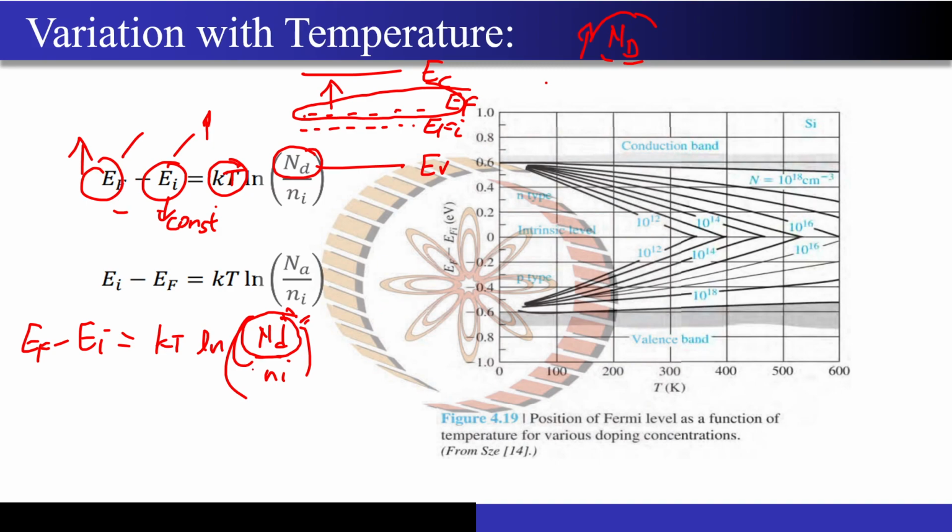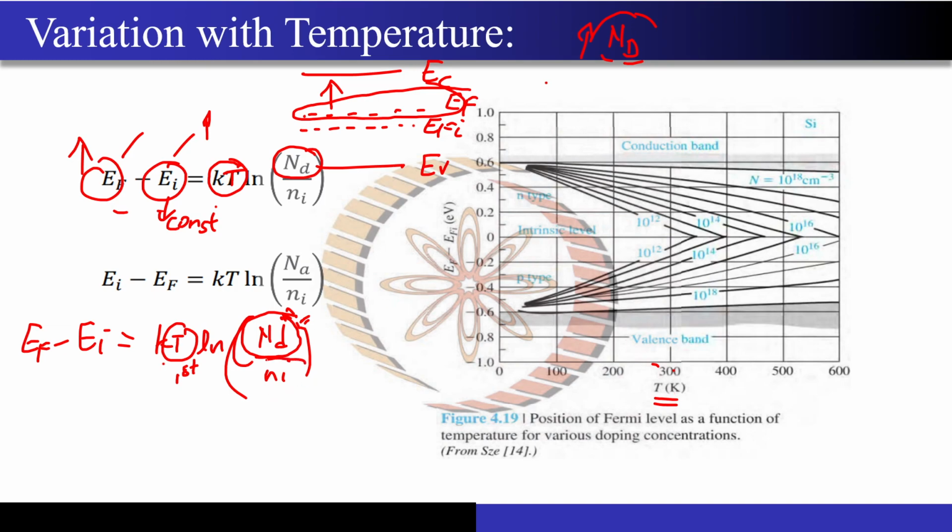So now we first have to think about which terms in this equation are dependent on the temperature, right? The first term, ND, does not depend on the temperature as of now, because I am assuming a complete ionization case, because we are operating at 200-300 Kelvin temperature. At this particular temperature, we have to cross the ionization energy barrier for those dopant electrons to move into the conduction band, right? So at this temperature, enough energy will be given to those electrons that they move into the conduction band.